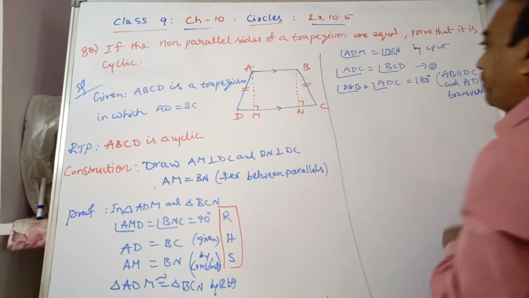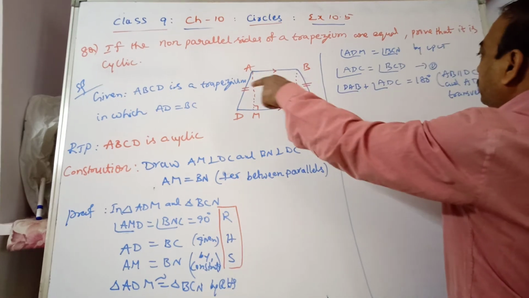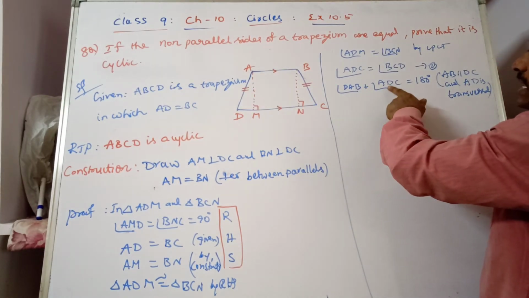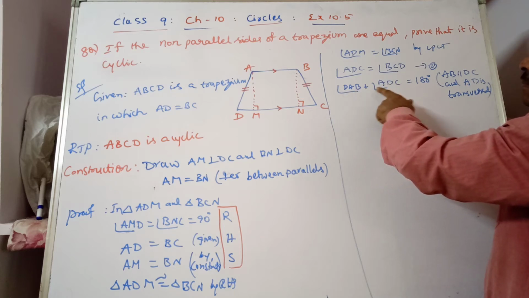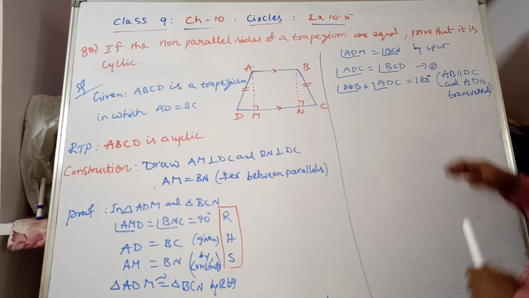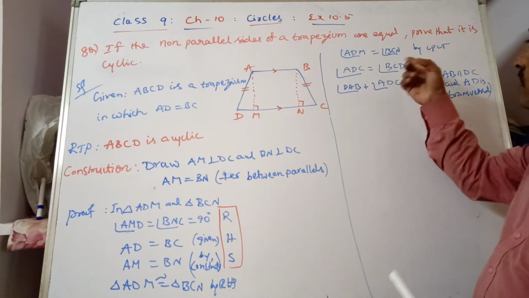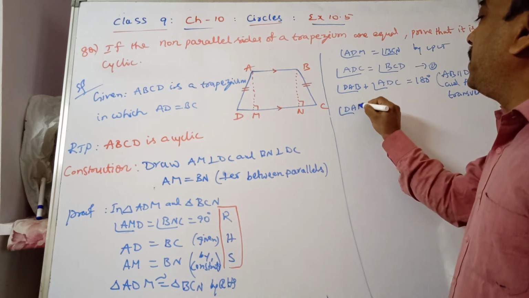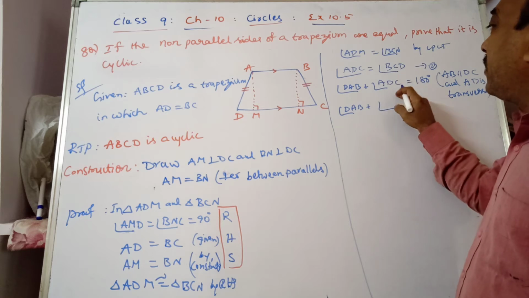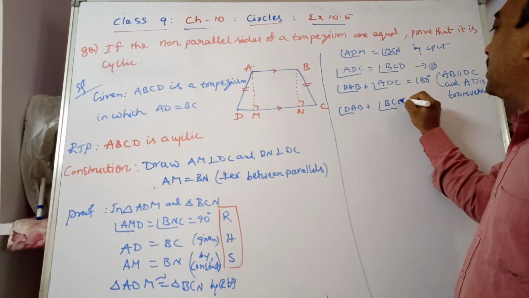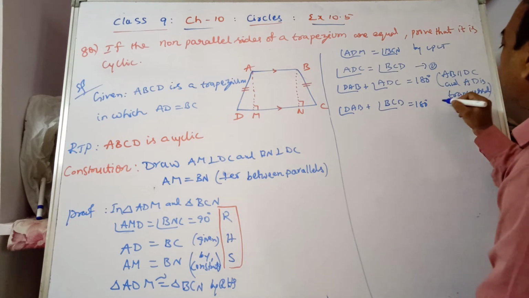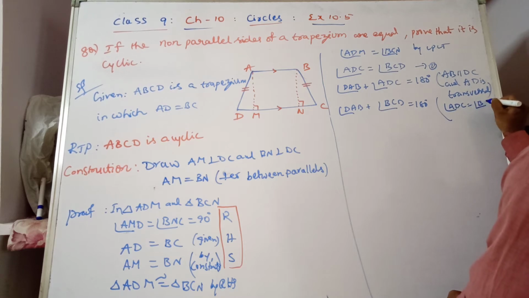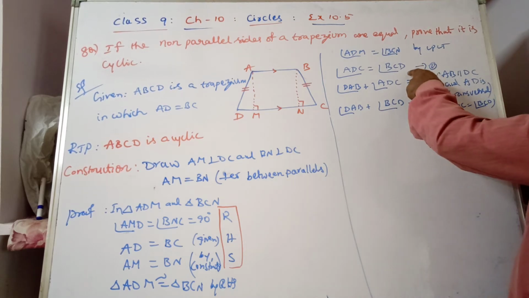It is transversal. AB parallel to DC, and AD is the transversal line. So angle DAB plus angle ADC is equal to 180 degrees. But ADC is equal to, from equation 1, what can you write? ADC is equal to BCD. So angle DAB plus angle BCD, instead of ADC, is equal to 180 degrees. Reason: angle ADC is equal to angle BCD. This we got from equation 1.